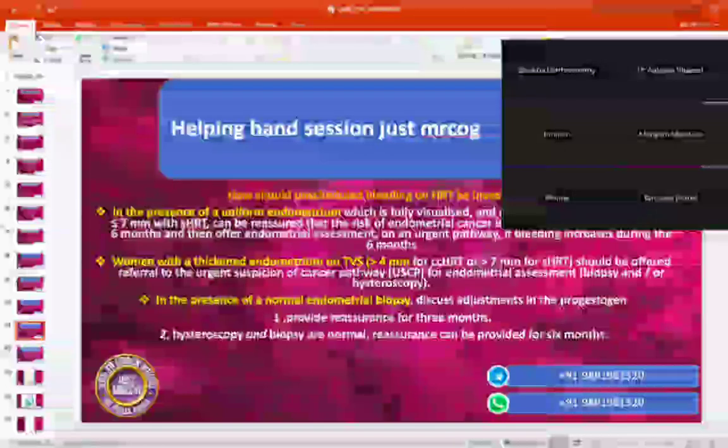When thickened endometrium is more than 4 mm on continuous HRT and more than 7 mm on sequential, then she should be referred for urgent suspicion. Clear, everyone? What is the criteria of ultrasound?